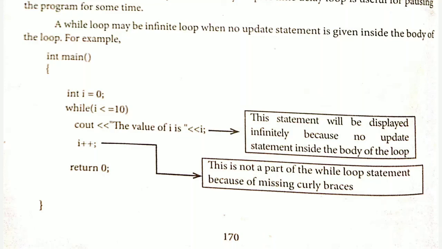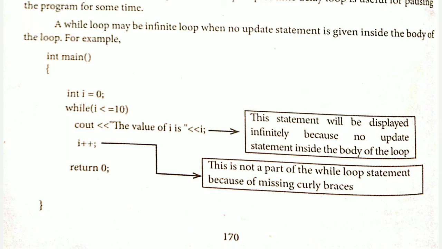So in the previous one we have seen an empty loop, but in this example you can see that it is an infinite loop. So it will keep on executing.